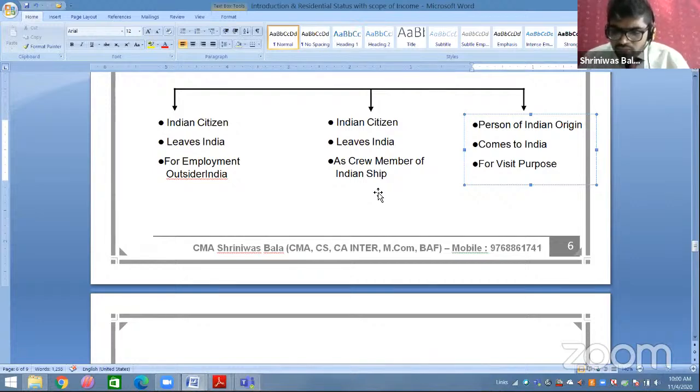But the word turnover is not applicable in income tax. That is applicable in the GST part.